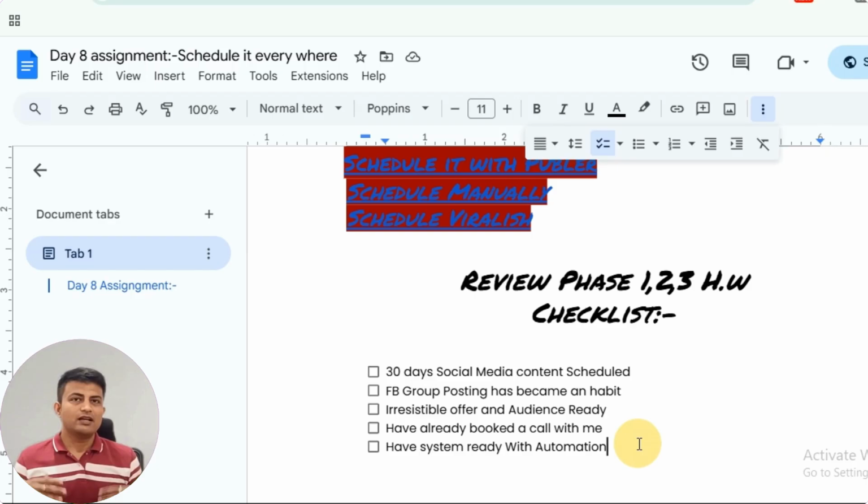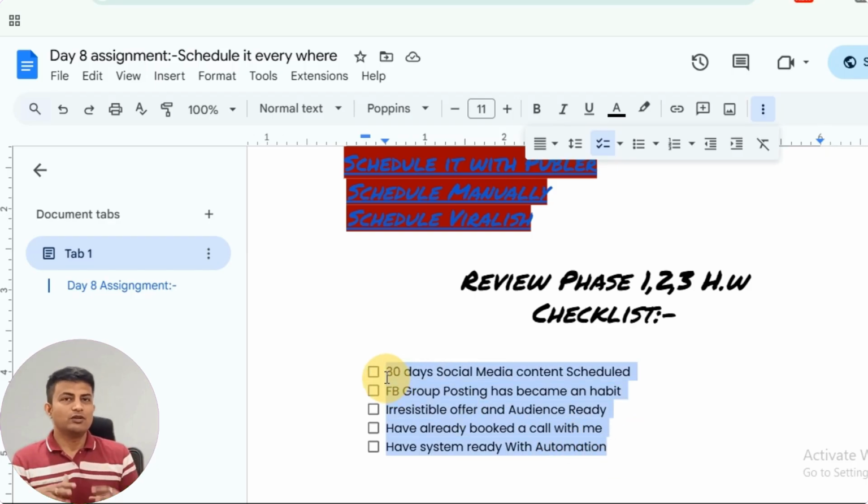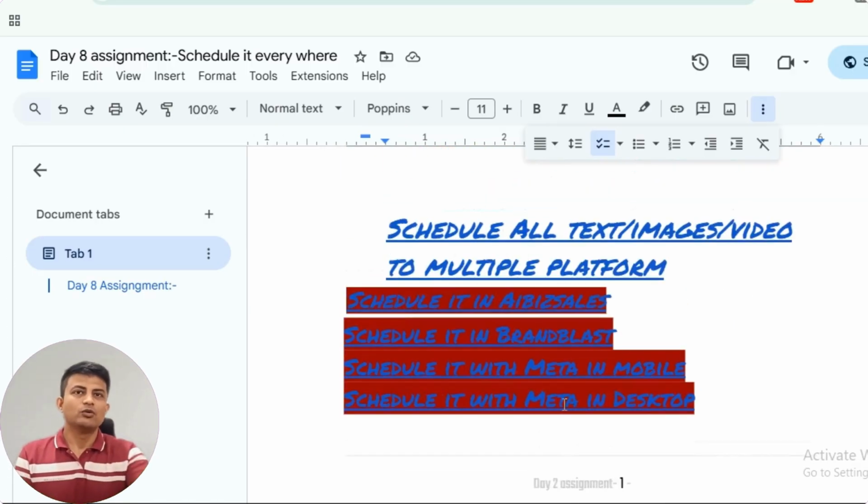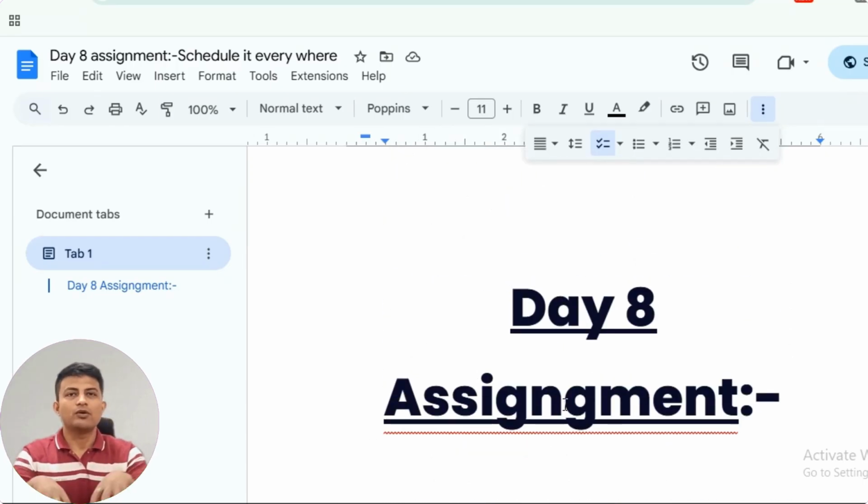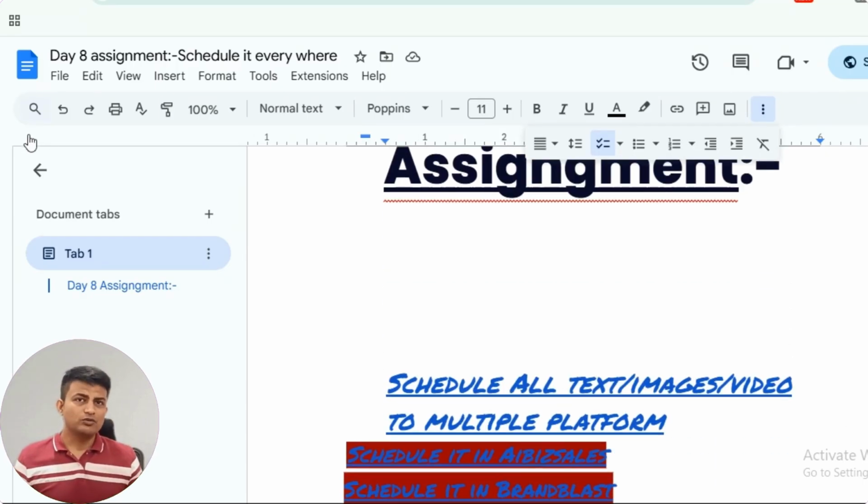So you have to make it a habit to refine all these things. If you haven't booked a call with me, just book a call with me, and have a system where all these things are ready. You do it with the automations. Okay, so this is day number 8. Hope you complete this assignment, then we will move to day number 9.